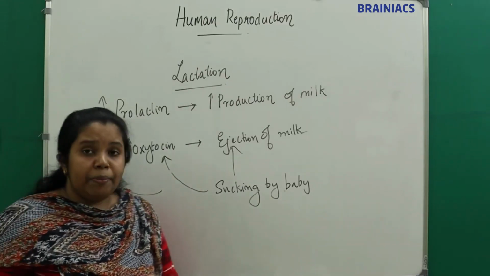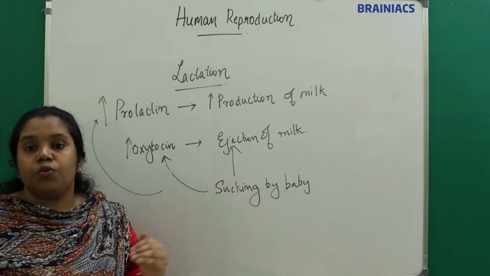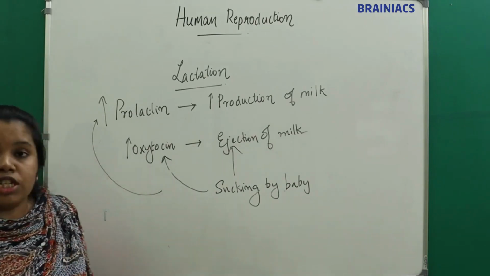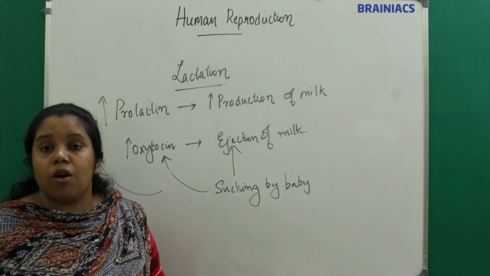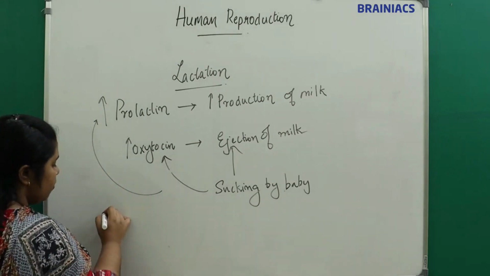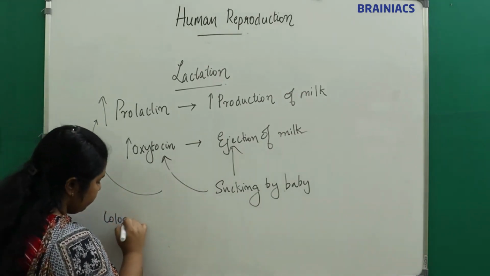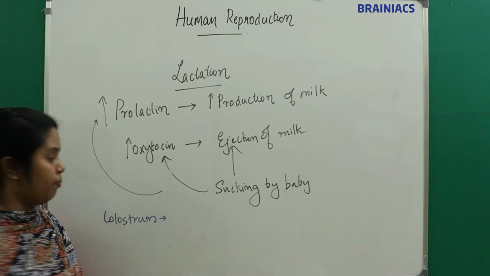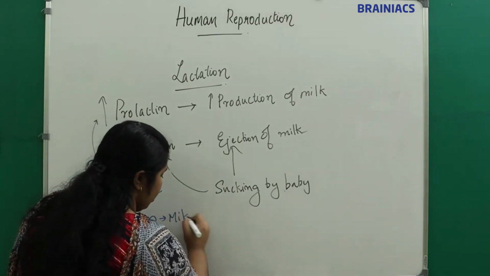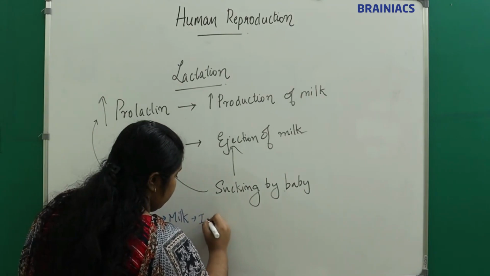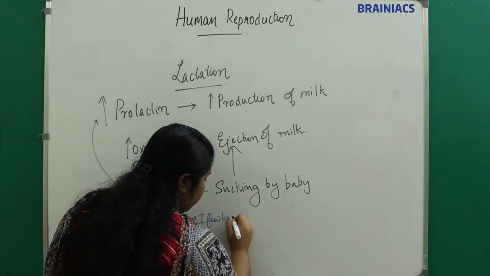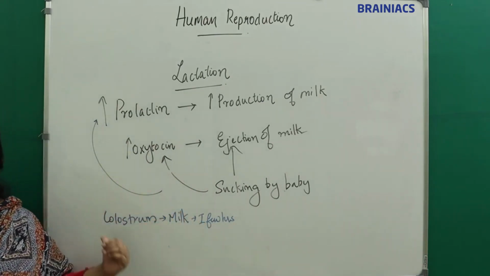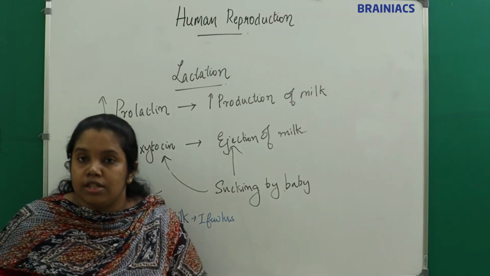The milk which is produced in the first few hours is called as what? It is called colostrum. The milk which gets produced in the first few hours is called colostrum.